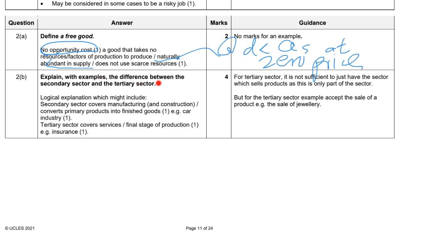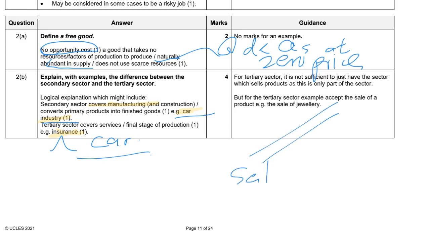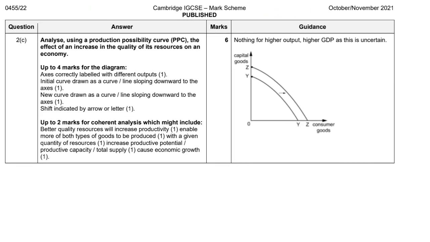Next, we have to explain the example, the differences between the secondary sector and the tertiary sector. For the secondary sector, I would say it's about the car industry, manufacturing. The tertiary example would be car insurance. So make sure you give good examples. Of course, there are other examples you may give, like the sales of cars, which is a kind of tertiary industry. So this is for part B.